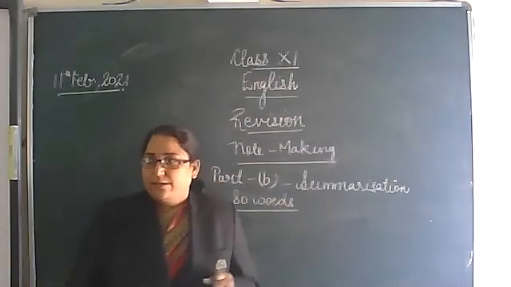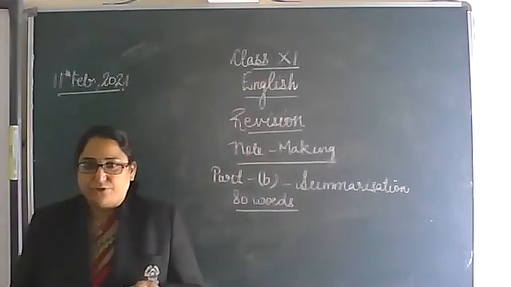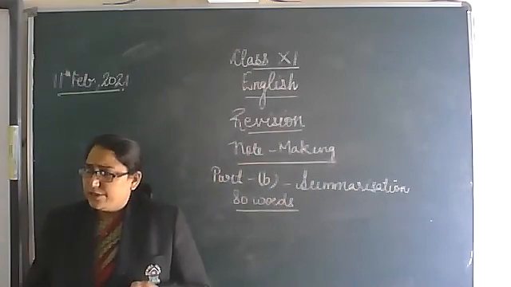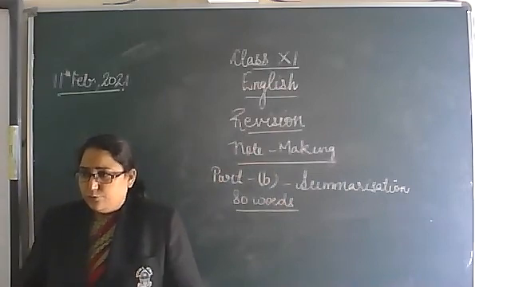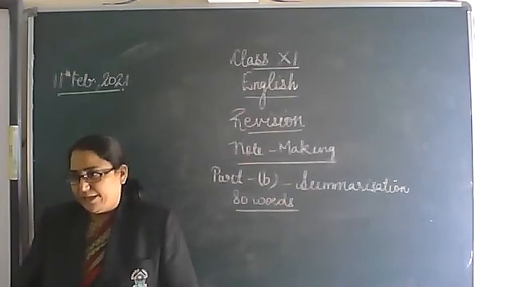Writing a summary in 80 words of the given passage. So this way, dear students, we have revised the note making topic.